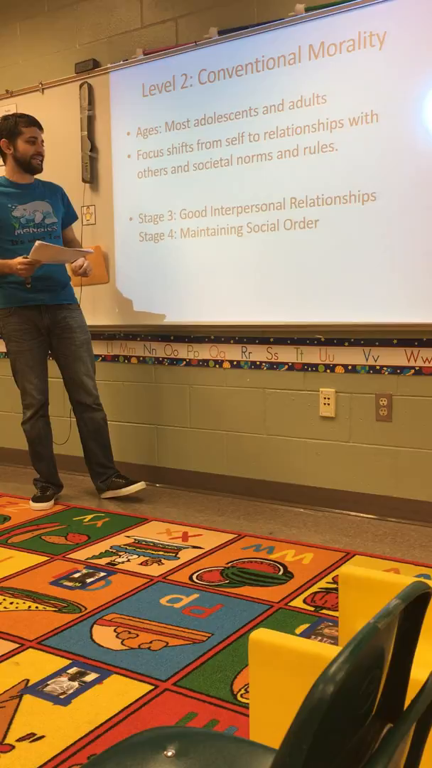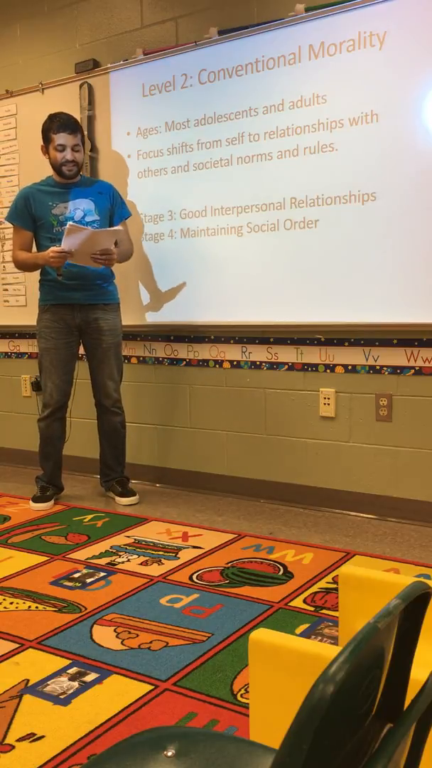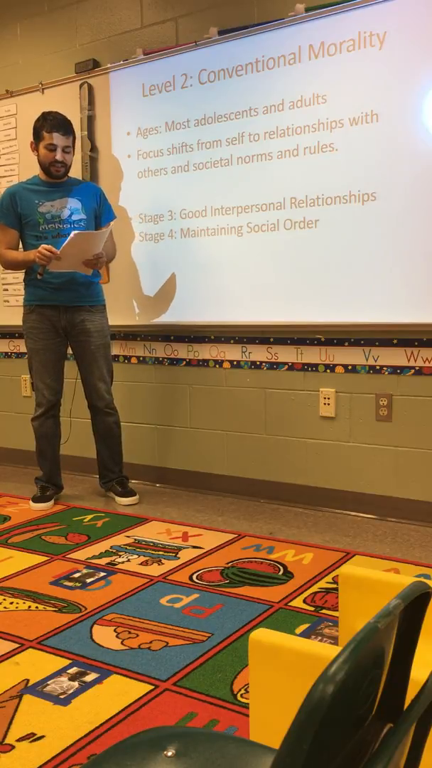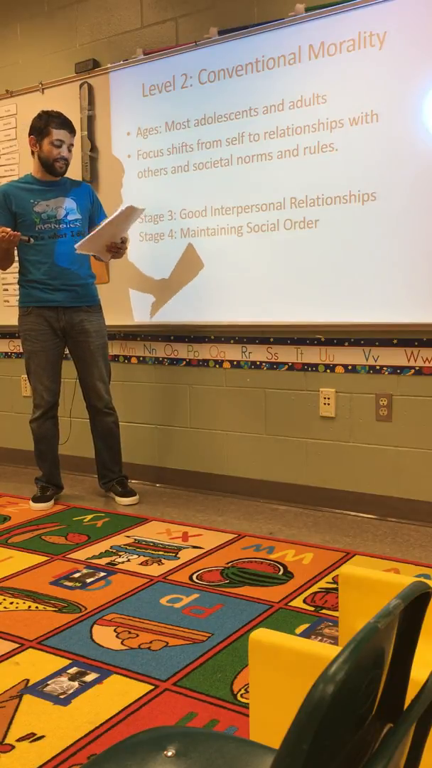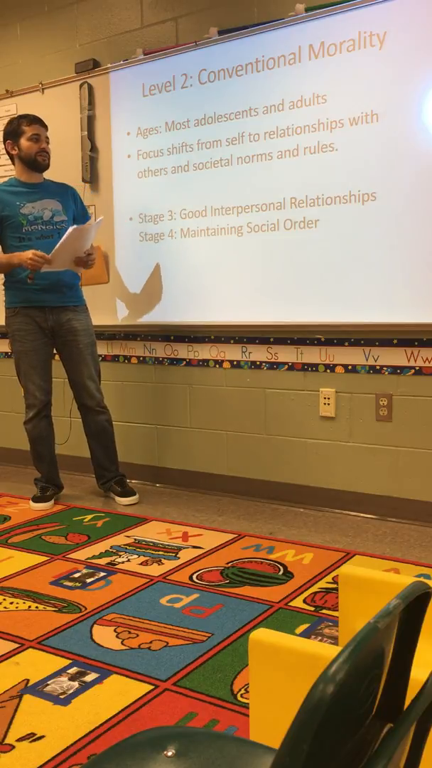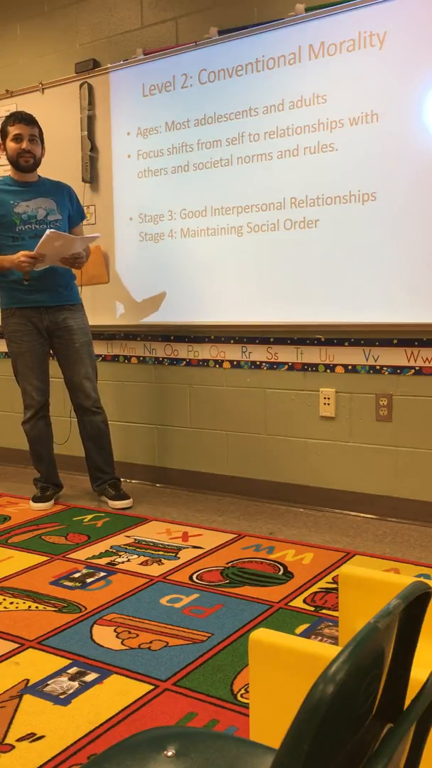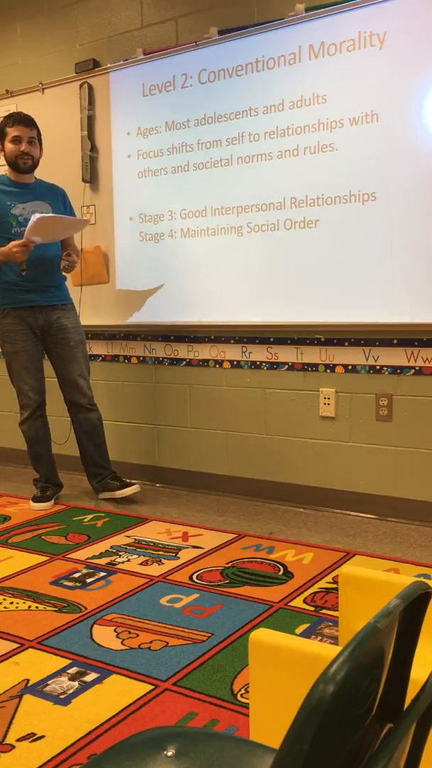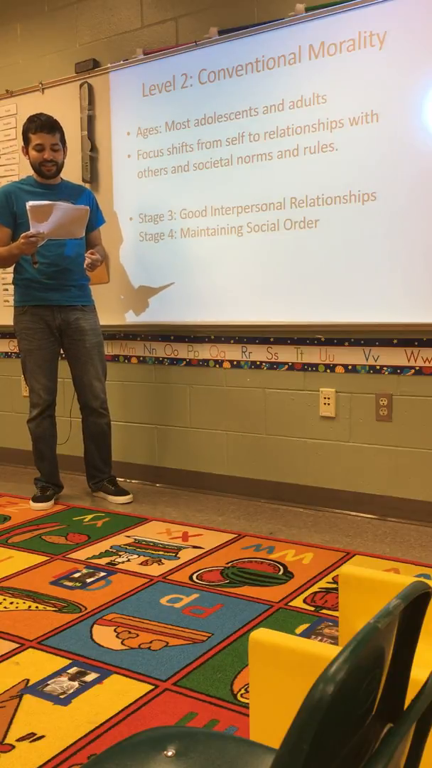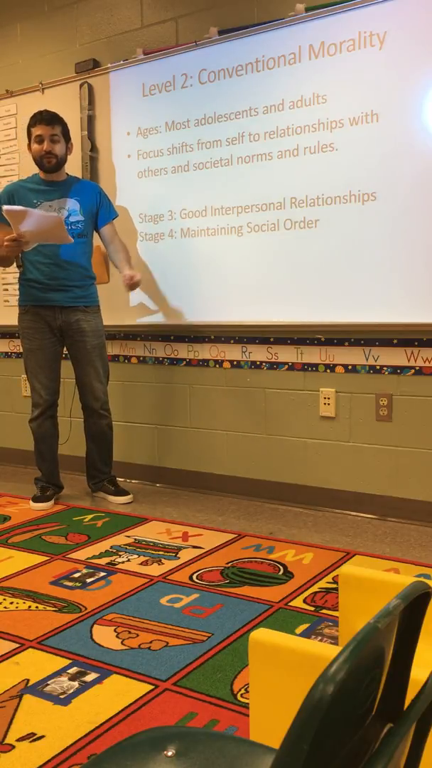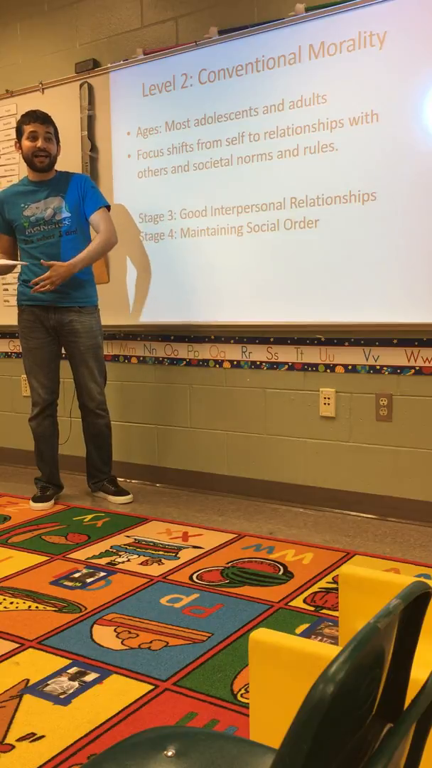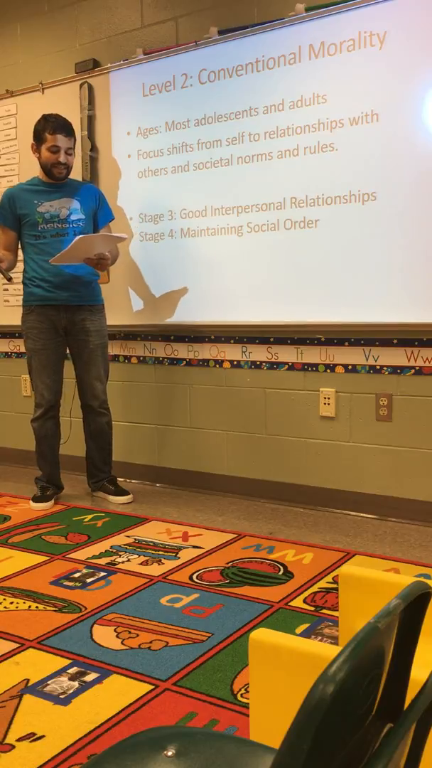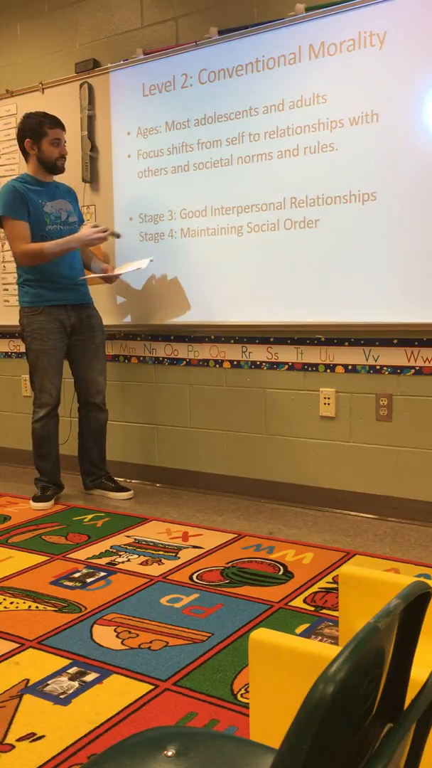So looking at stage 3, good interpersonal relationships. An individual in this stage would ask, what will gain the approval of others? I want to be seen as a good person. What will get me there? So those of you that work with teenagers, and I know we have a lot of middle school and high school teachers in our class, I'm sure you've heard them say it a million times: everybody is doing it, or if he can get away with it, why can't I? There's all this peer pressure, and values are based in conformity and loyalty to the group.